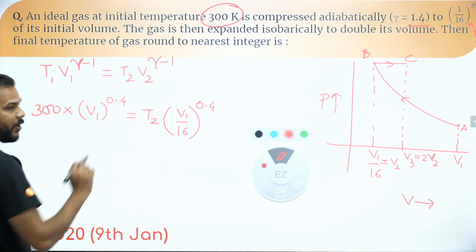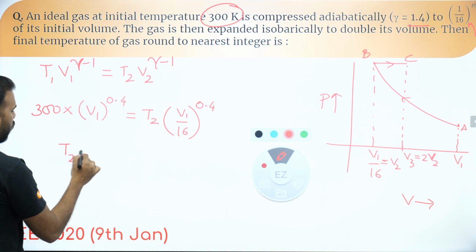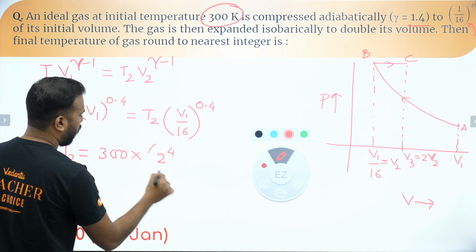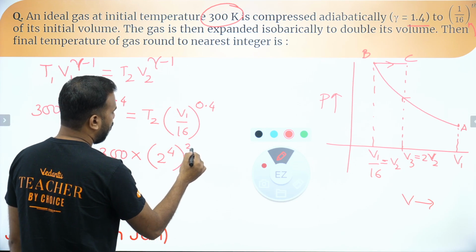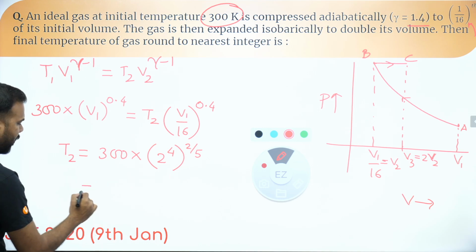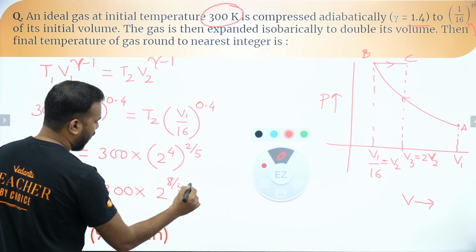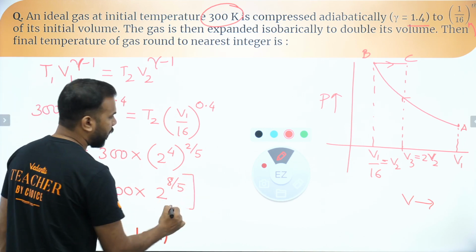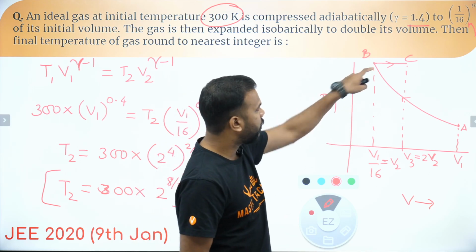So V1 and V1 will get cancelled, and 16 to the power 0.4 will come to this side. So I have T2 as 300 into 16, which is 2 to the power 4, and the outside power is 0.4, which you can also write as 4 by 10 or 2 by 5. So you can write it as 300 into 2 to the power 8 by 5. That's what we are getting as the temperature at B, when the gas has been taken to point B.